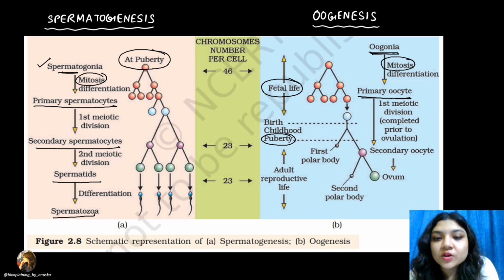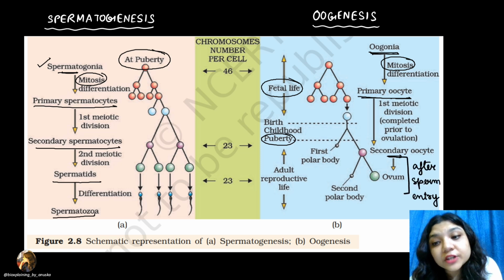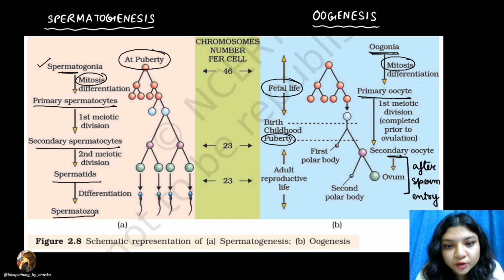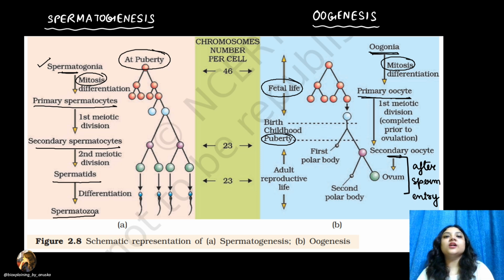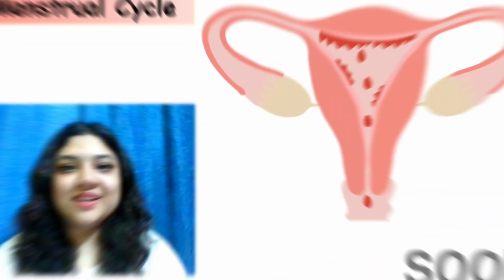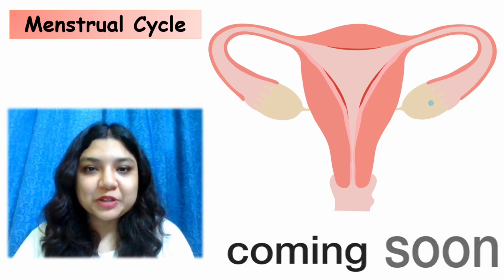Then when this meiosis 1 gets completed, first polar body is formed, secondary oocyte is formed, and after sperm entry क्या होगा? This secondary oocyte will again divide to form the second polar body and the ovum. ठीक है? So this is the basic concept about gametogenesis, that is spermatogenesis in case of males and oogenesis in case of females. So that's it about gametogenesis.